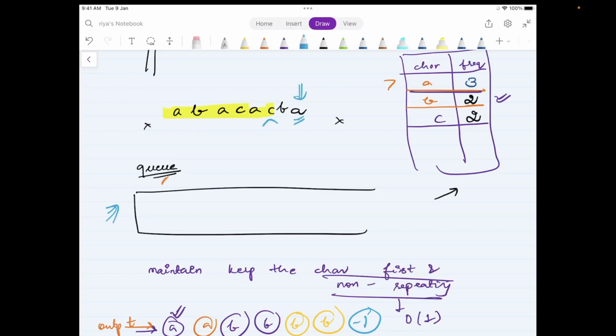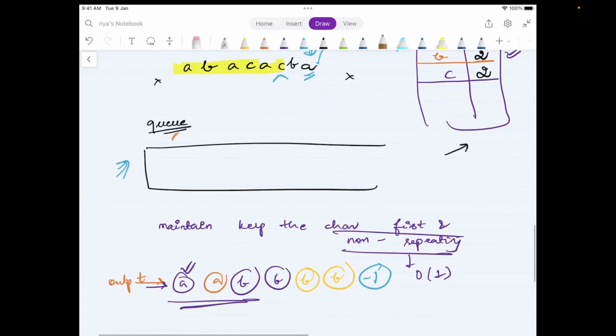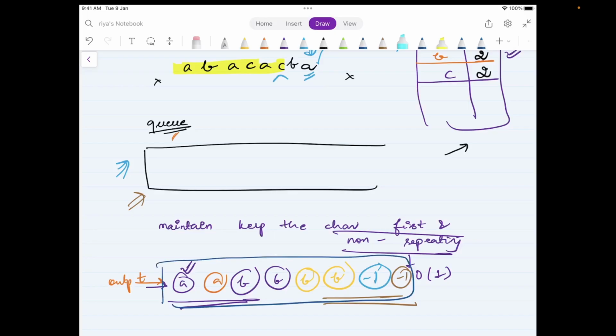Now I have the next character A. I will check in the hash map. It is already there, so I cannot add it to the queue. I will just update the frequency to 4 over here. And now I will check the queue. If the queue is empty, the answer is -1, because I cannot say that there is any character in the string under consideration which is first and non-repeating. And this is how, by using a queue and by using a hash map, you can essentially, in a complexity of O of 1, get the first non-repeating character for every new string.